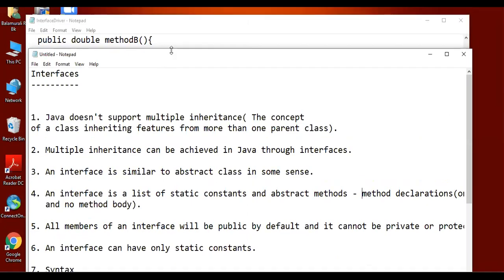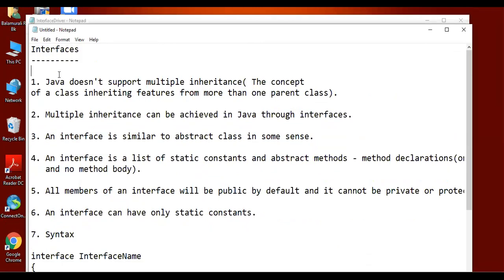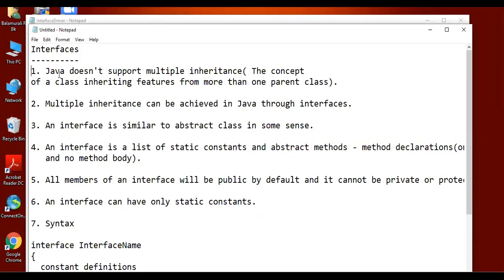It is a continuation of abstract class. Yes, it is a continuation of abstract class. So, could someone say what is an abstract class? Yes. An abstract class is the one which contains at least one abstract method.